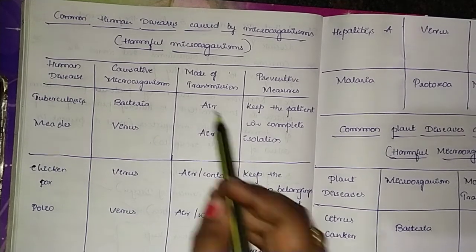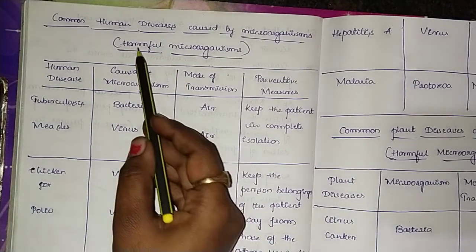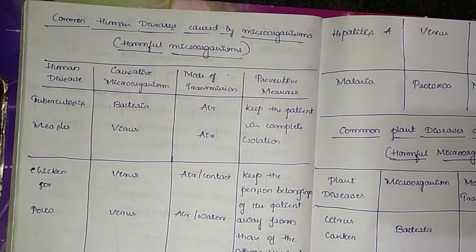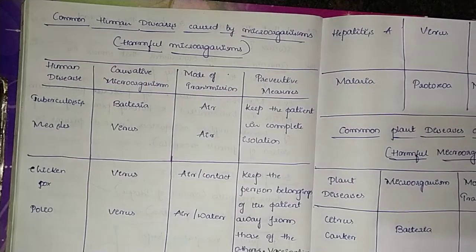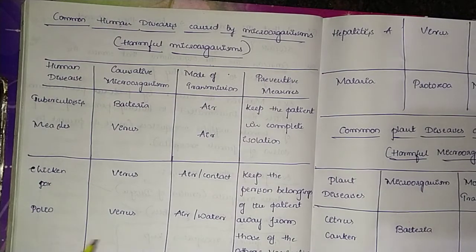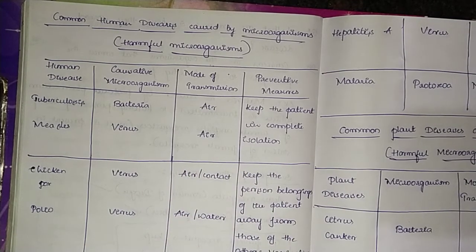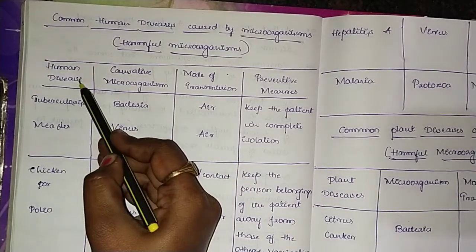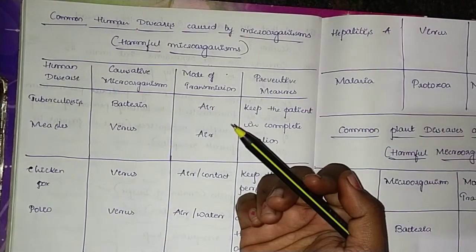So, common human diseases caused by harmful microorganisms. And one more thing children, I want you to write this table in your classwork books. The first column is human diseases, what all diseases may be caused.